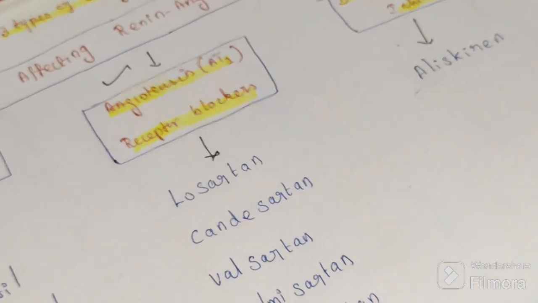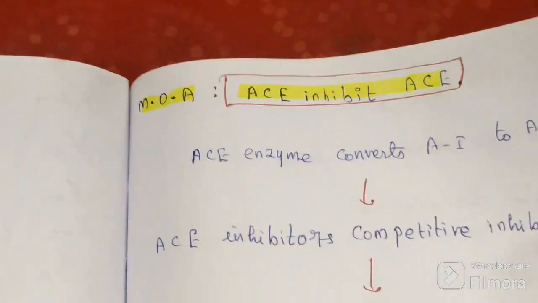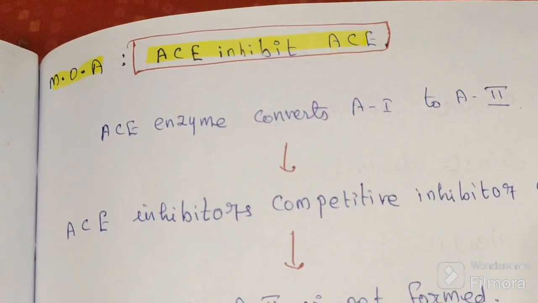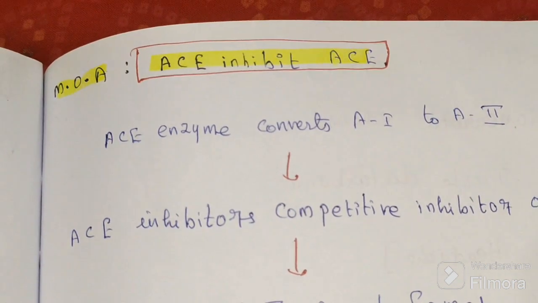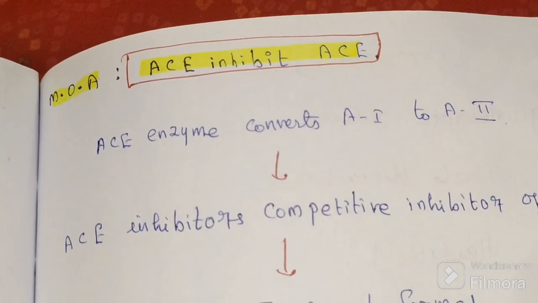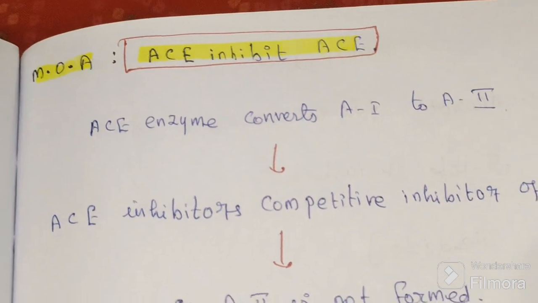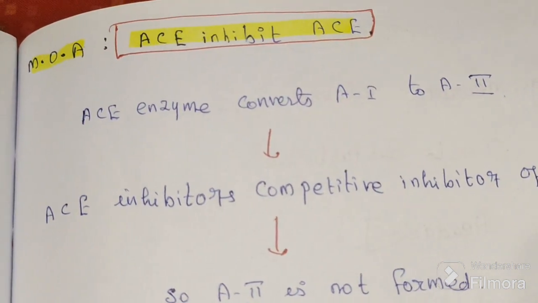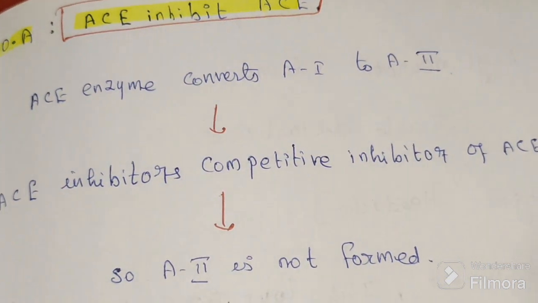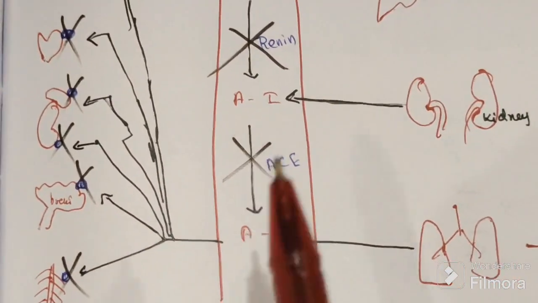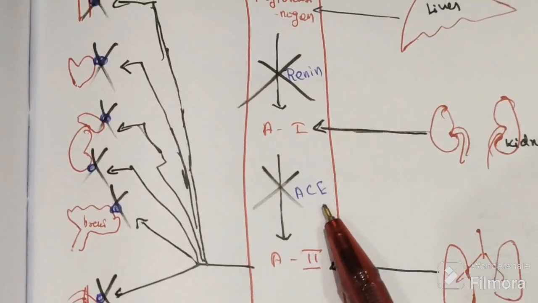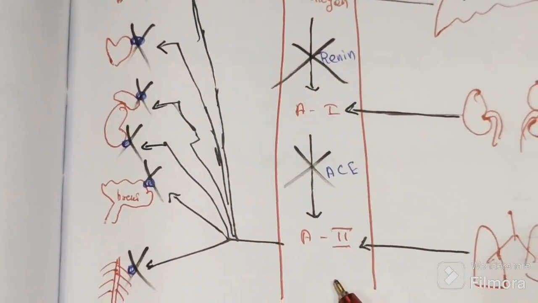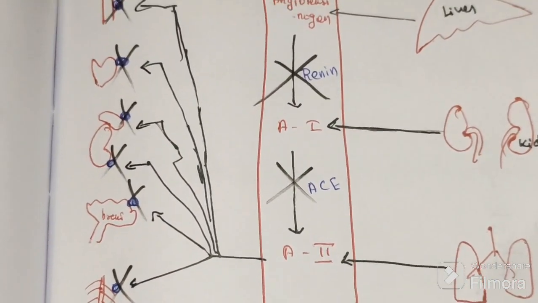What is the mechanism of action? So basically ACE inhibitor inhibits ACE, angiotensin converting enzyme. So this angiotensin 1 will not be converted into angiotensin 2.